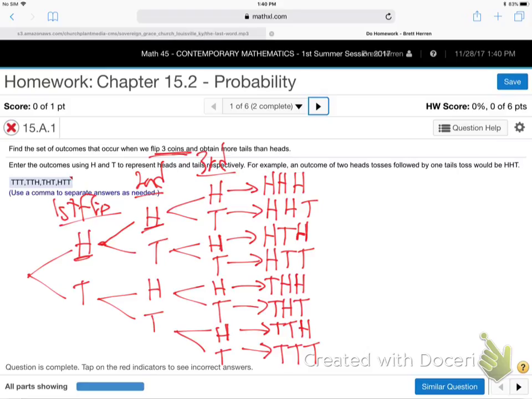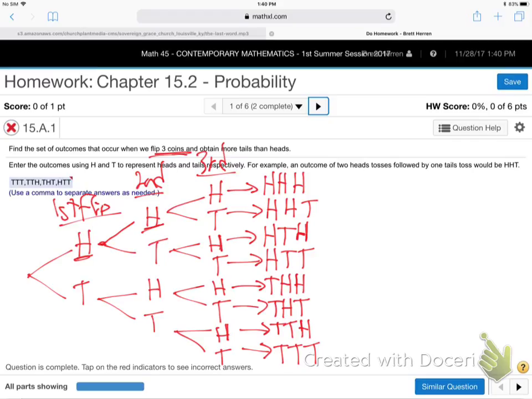Notice how it splits in 2. It's like a cell splitting in 2, splitting in 2, splitting in 2, right? We had 2 options. They each split into 2. 4 options. They each split into 2. 8 options, right? 2 options, 1 flip, 4 options, then 8 options, etc. So what if I said, hey, what's the chance of getting 3 heads in a row when I flip a coin 3 times? 1 out of 8, huh? Chance of head, head, head. It's 1 out of 8 things that can happen, right?